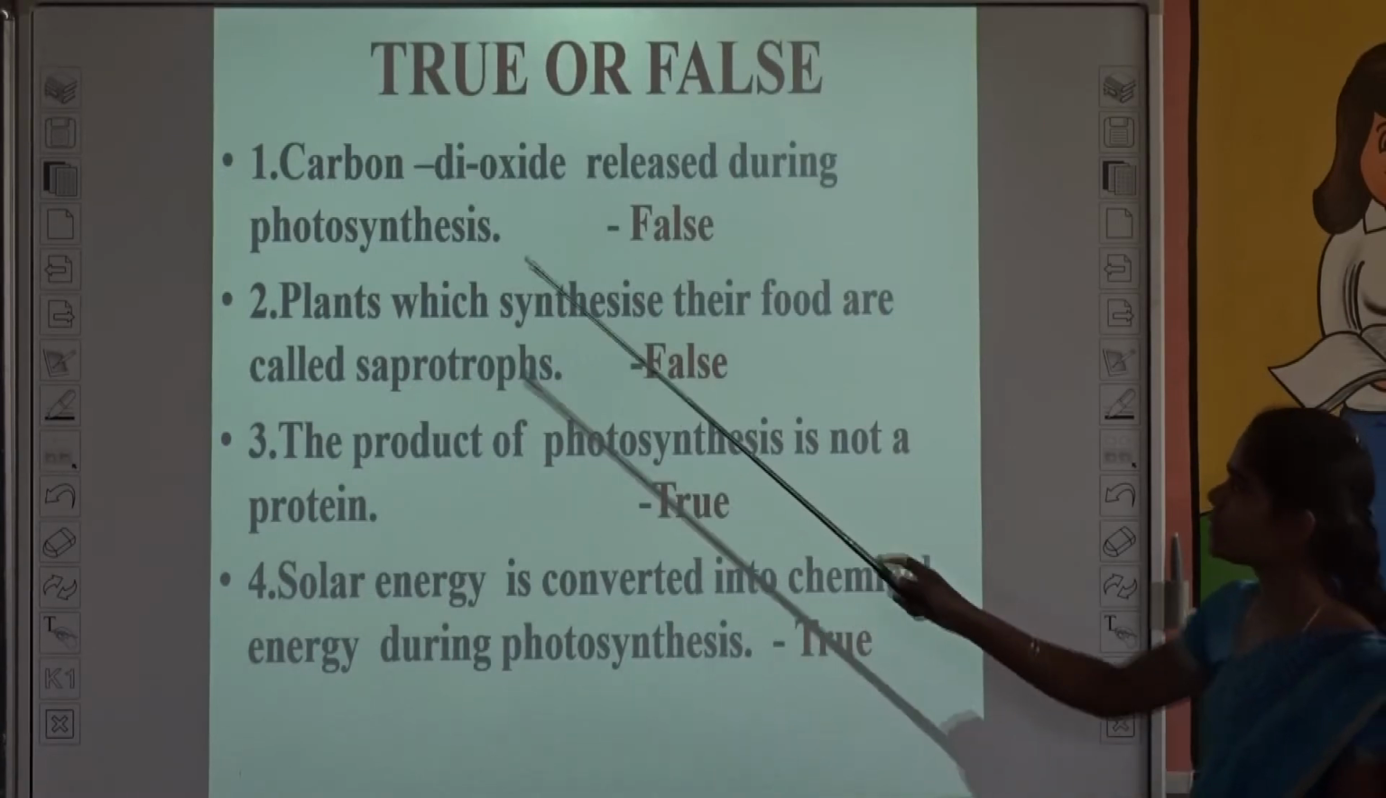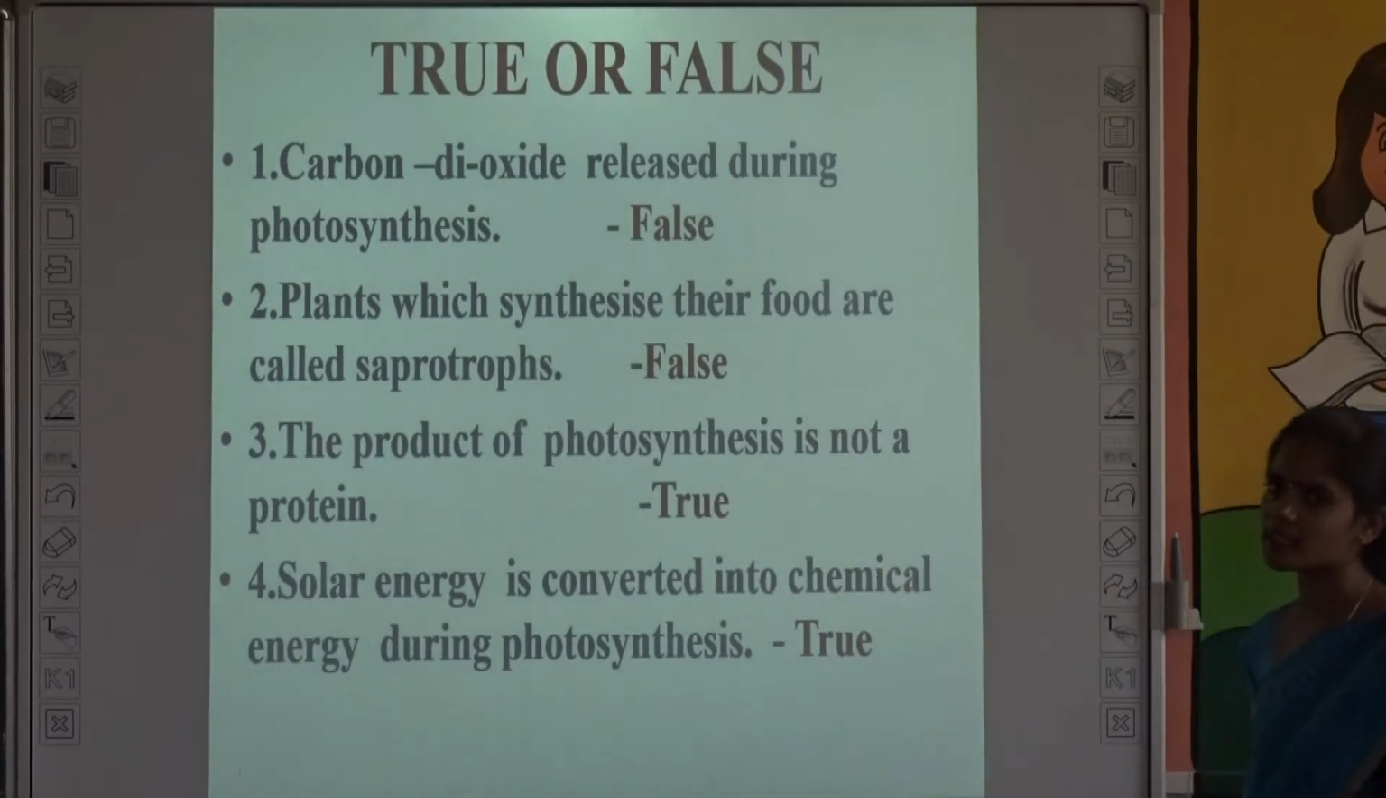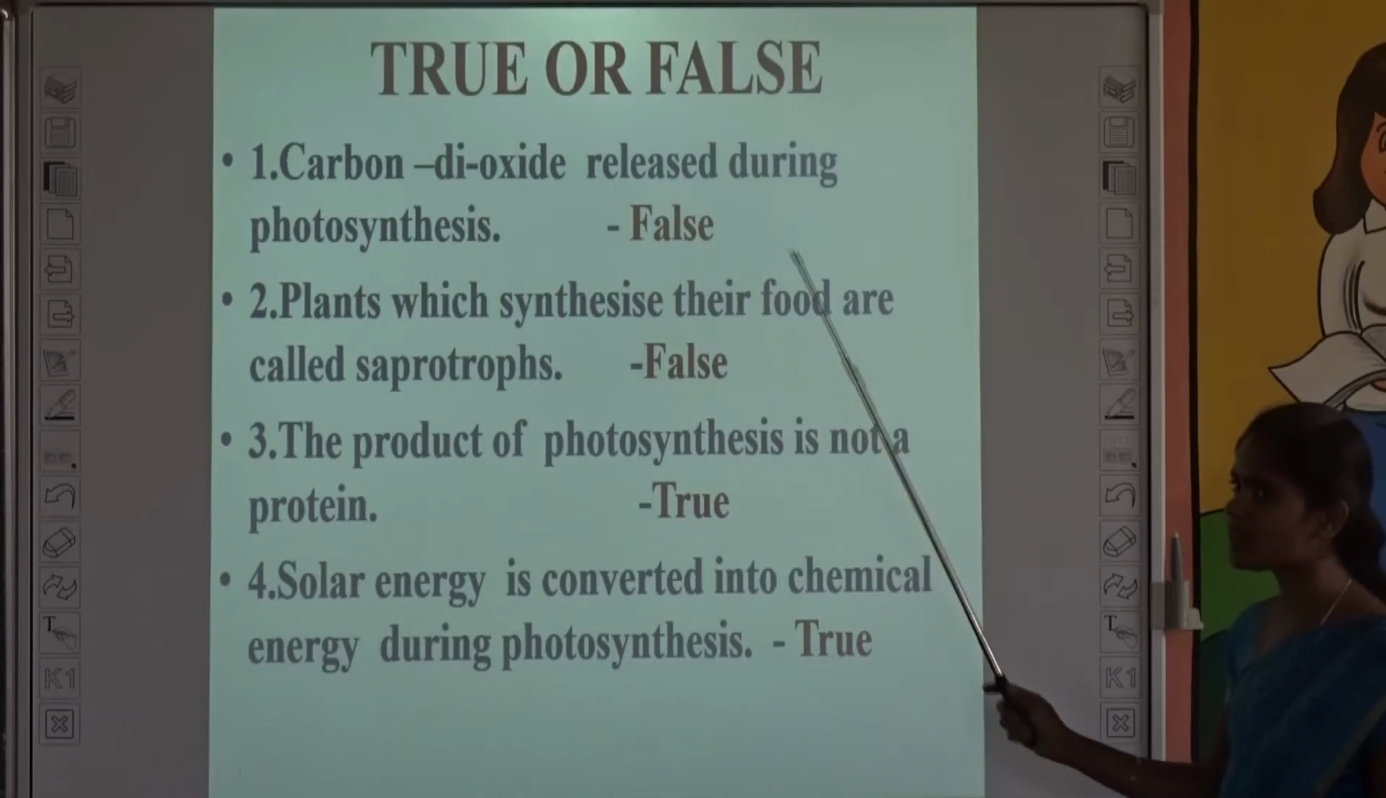See the first one. Carbon dioxide is released during photosynthesis. It is false. Why? Because only oxygen is released. The plants take carbon dioxide in and release oxygen. So it is false.